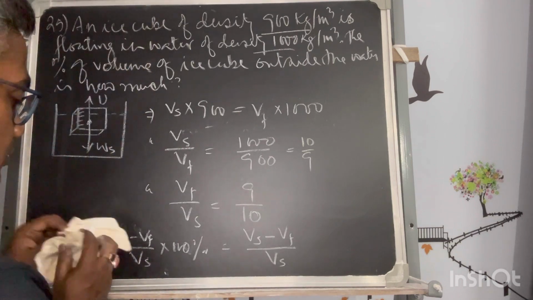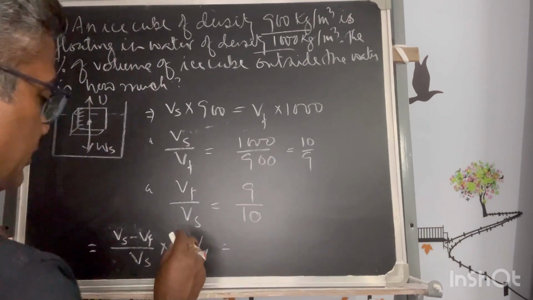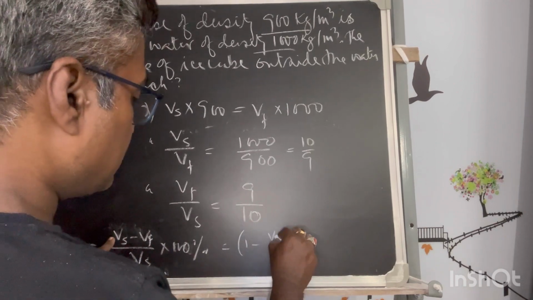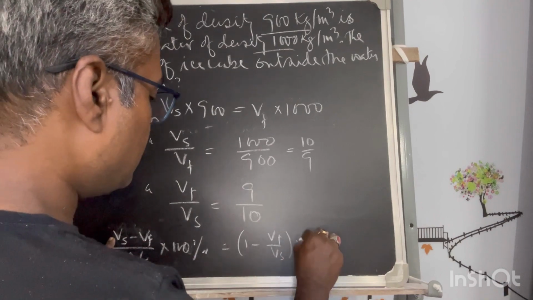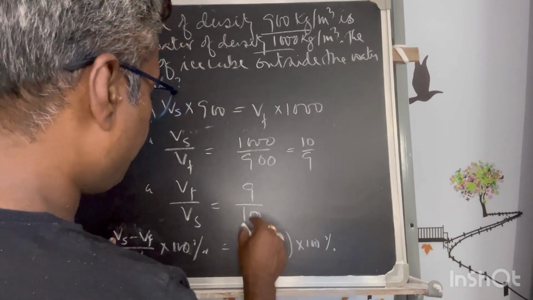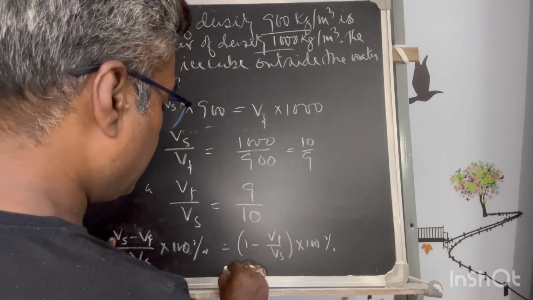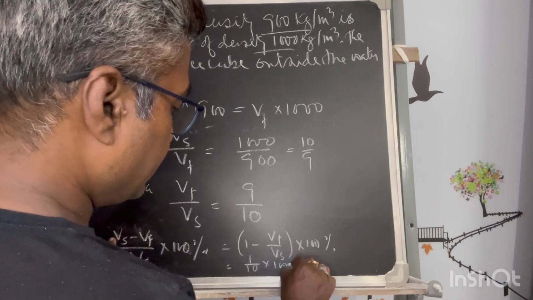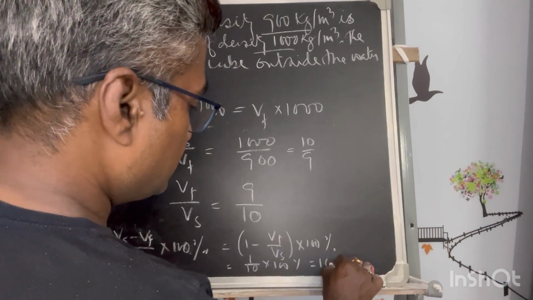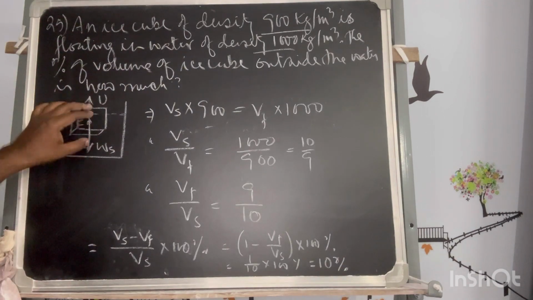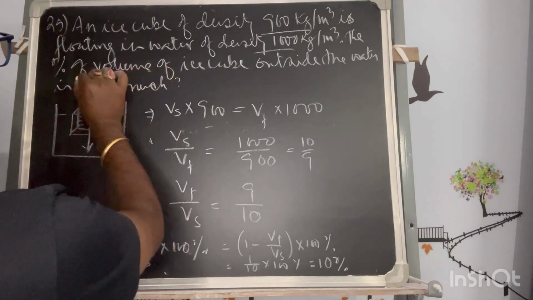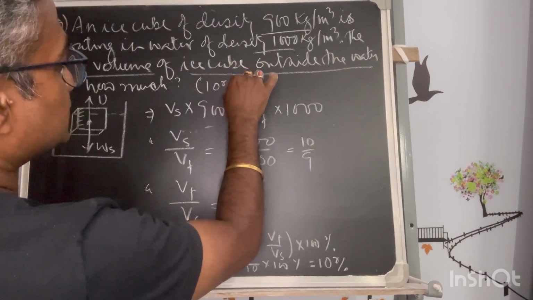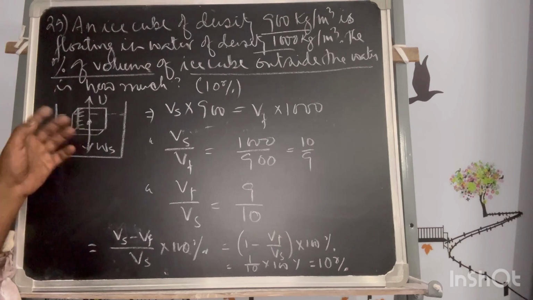So into 100, it will give the percentage of delta V. This will be 1 minus Vf by Vs into 100 percent. Now Vf by Vs is equal to 9 by 10. So 1 minus 9 by 10 is equal to 1 by 10, into 100 percent. So that is equal to 10 percent. So 10% of the solid ice cube, what percentage of the volume of the ice cube is outside the water? Your answer will be 10 percent. Okay, so 10% of the volume is outside.